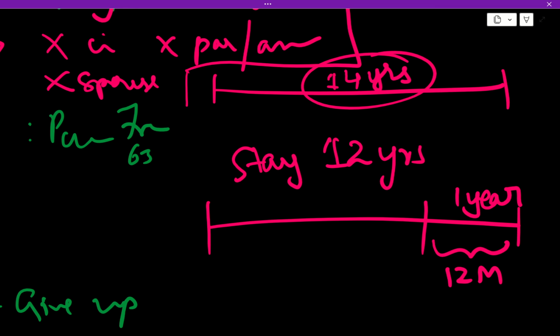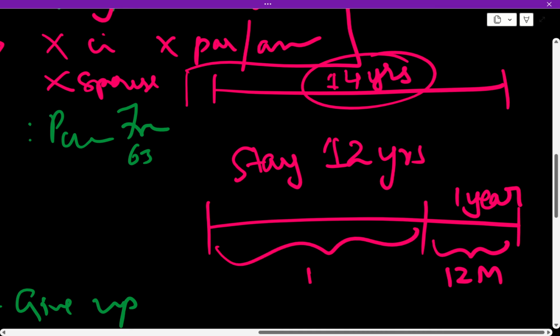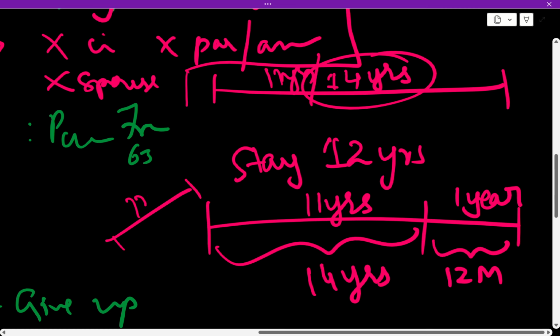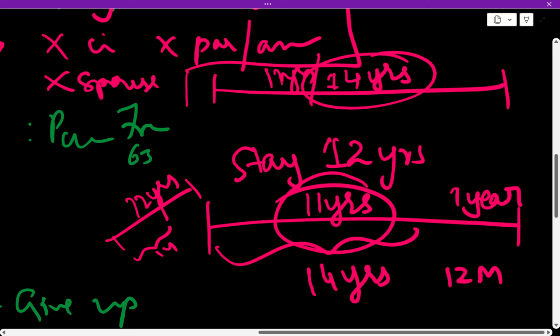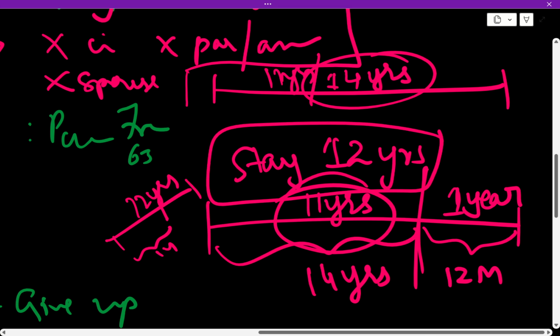So out of these 14 years, 11 years you can stay at any time, plus the last 1 year. Totally 12 years you need to be in India. Last 1 year is mandatory.